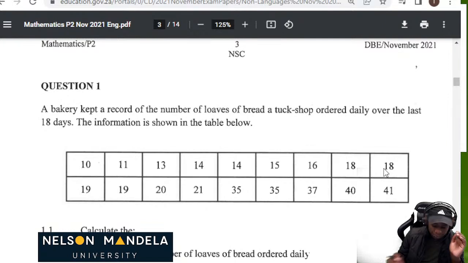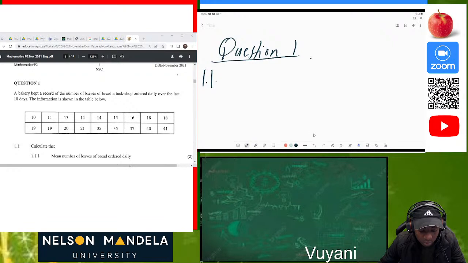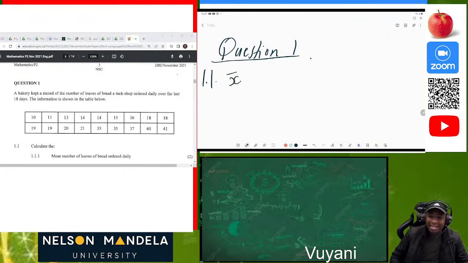Then after that, how do you look for the mean? The mean is illustrated by this. On 1.1, how will the mean look? It will look like this on your calculator, x̄, which is equal to, and then you get your answer to be 22. This is the mean. You use your calculator to get that mean.